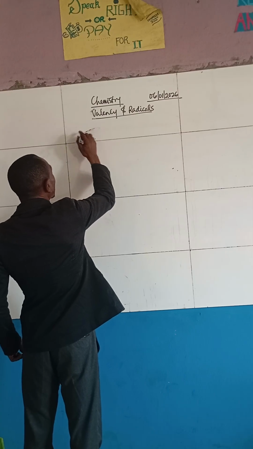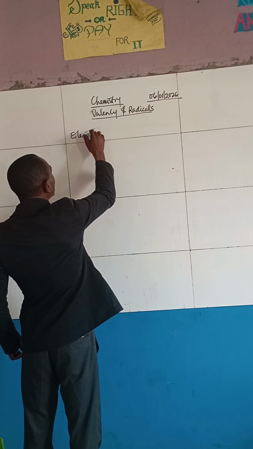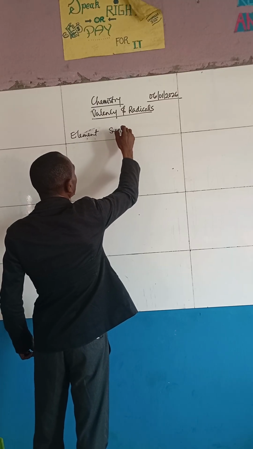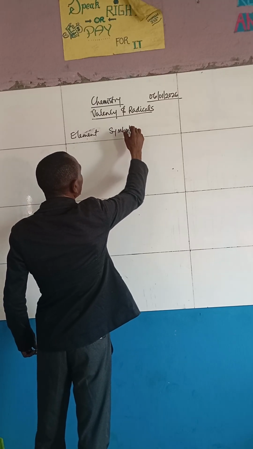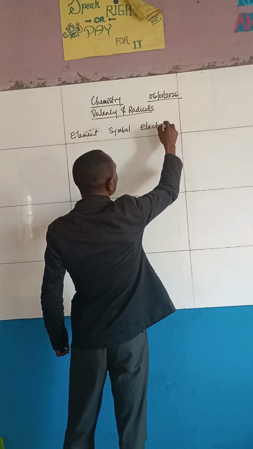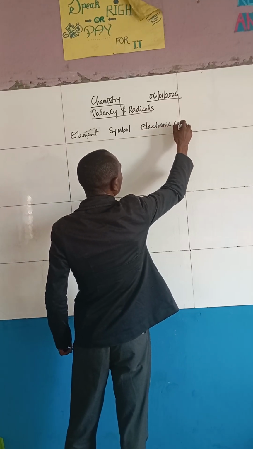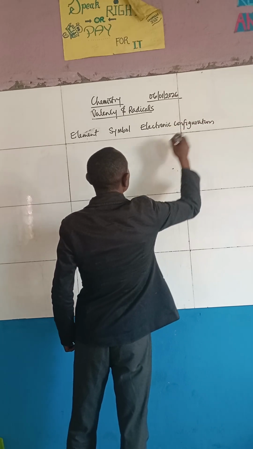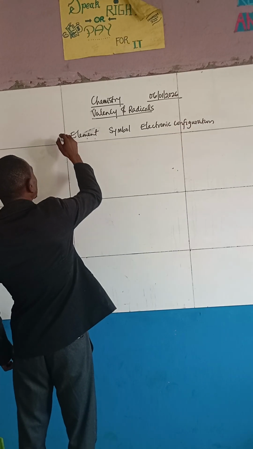We are looking at the elements, now the symbol, then we talk about electronic configuration. All right. Now the first 20 elements.